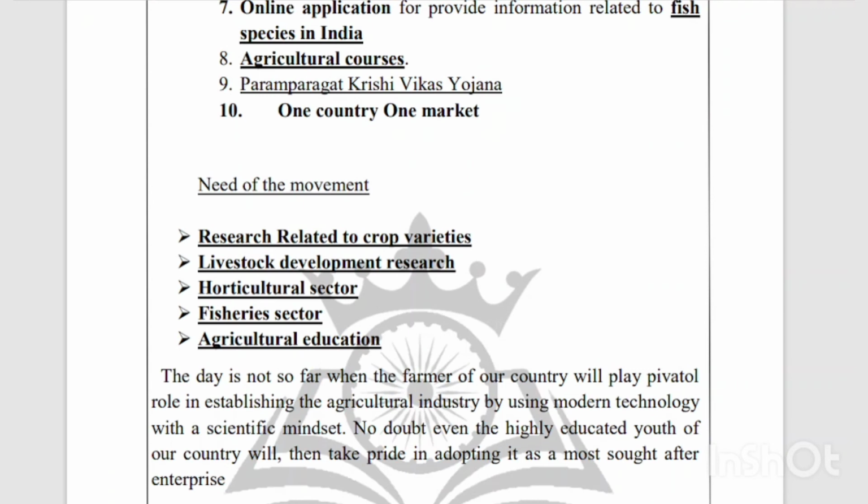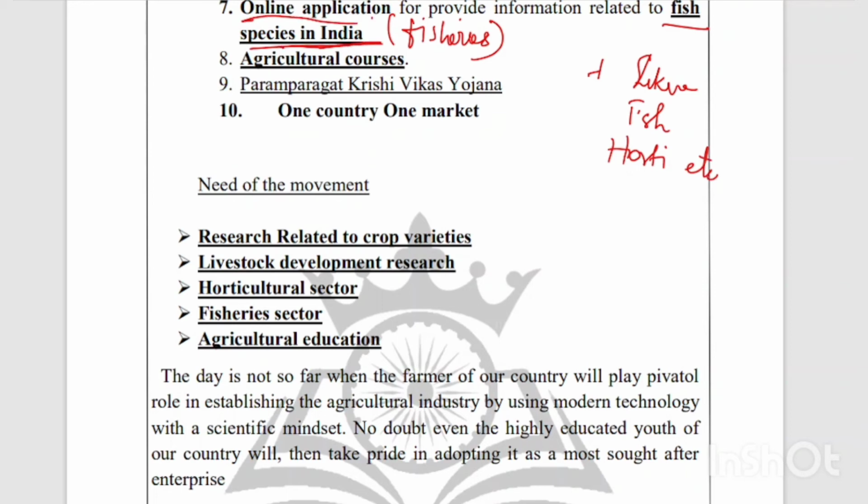And the next thing is an online application to provide information related to fish species in India. This is for the fisheries sector, because when we are talking about rejuvenating the agriculture sector, that includes everything like livestock management, fishery sector, horticultural, etc. To know about the information of fish species, our government has developed an online application.